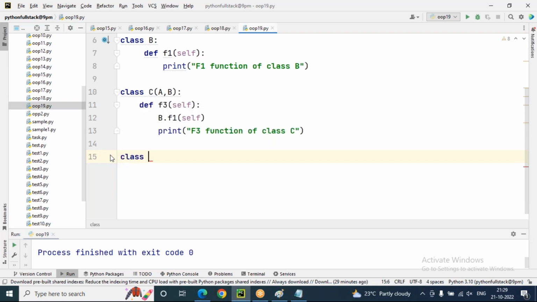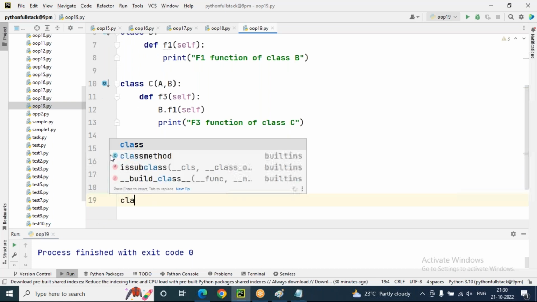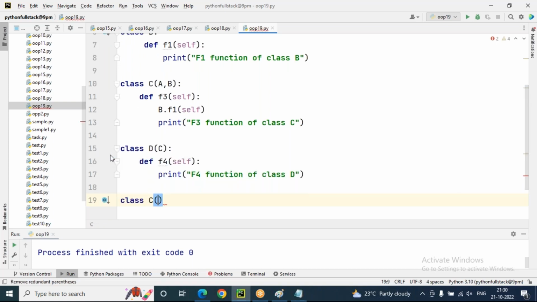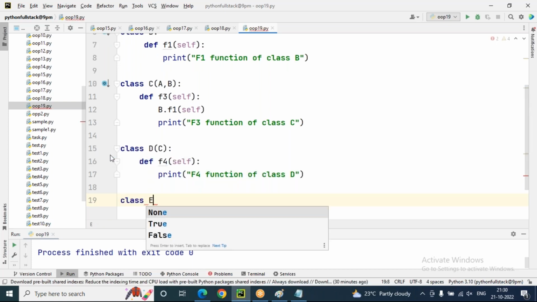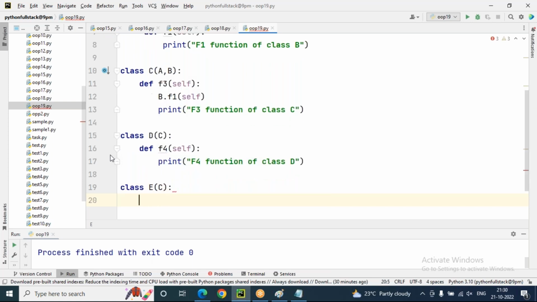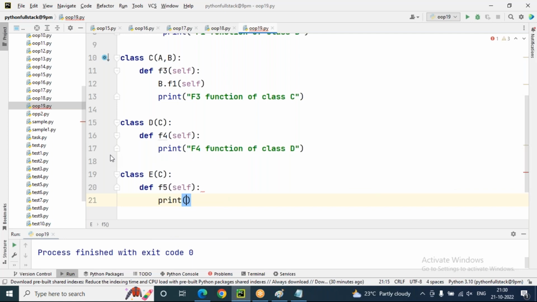I need to create an object for what actually? D. D is inherited from C. So D class is having F4 function, print F4 function of class D. Again, E class should also inherit from where? C only. def F5 function, print F5 function of class E.